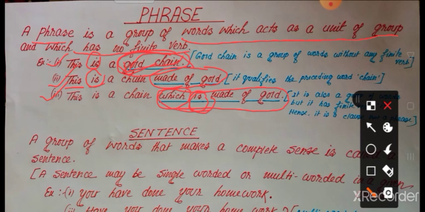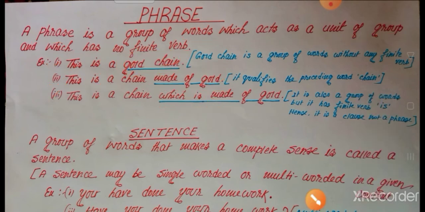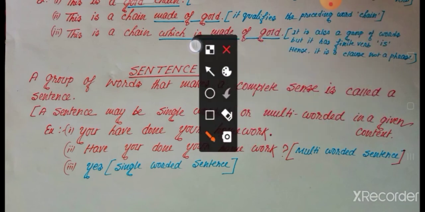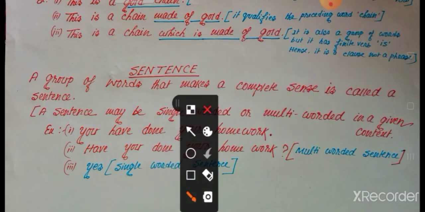So how do we identify a phrase? At first we see a unit of group of words, and we never find any finite verb in it. The difference will be clear if we compare with a sentence. What is called a sentence?